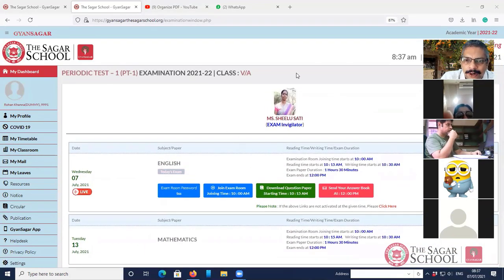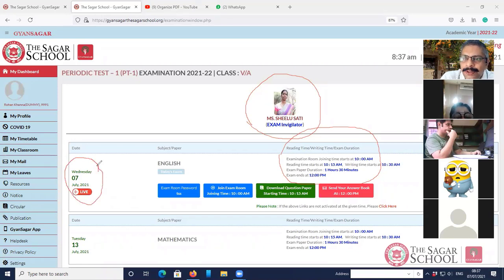You will find on top the invigilator who will be invigilating your exam. Then you have all the details about the timings over here. The details about the timings are given in this area. The invigilator details are over here. Who is your invigilator? The day and date of examination is given over here.